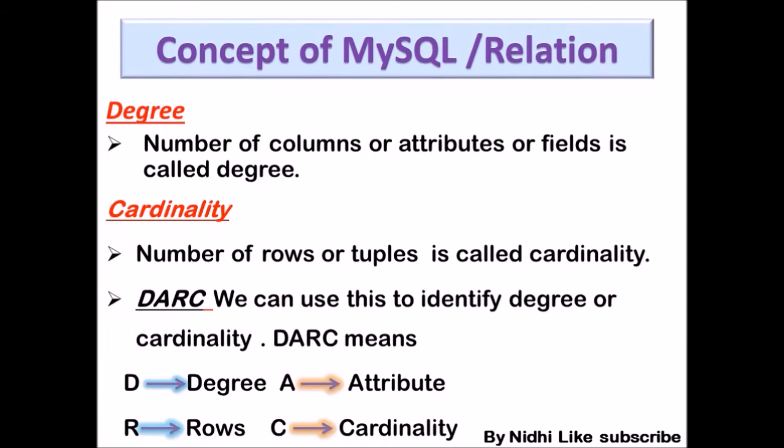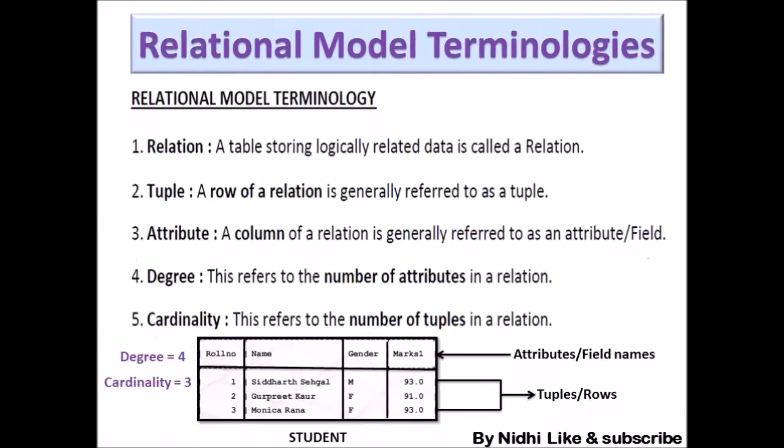Okay. Next is degree. The number of columns or attributes present in a table is called the degree of that particular table. Cardinality means the number of rows present in a table is called the cardinality of a table. For remembering degree and cardinality, we can use the term DARC. D stands for degree, which is related to attributes, and R stands for rows, which is related to cardinality. In this way you can learn this DARC.